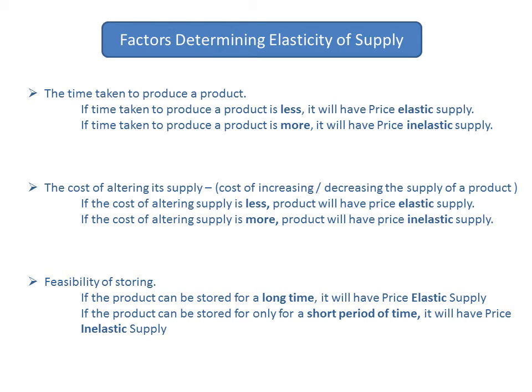And for price inelastic supply, for example, take agricultural products, farming products. These products will take more time to be produced. To cultivate, to farm, you take more time, and cost of altering its supply is also more. You cannot easily alter your supply. So the cost is also more, and it cannot be stored for a long time. Within a short time period, it will be spoiled. So only for a short time period you can store it. So agricultural products will have price inelastic supply.